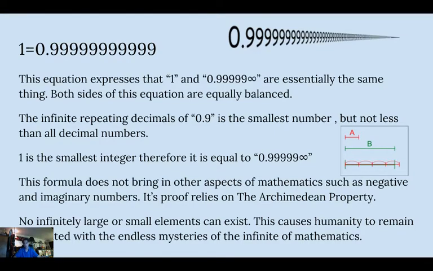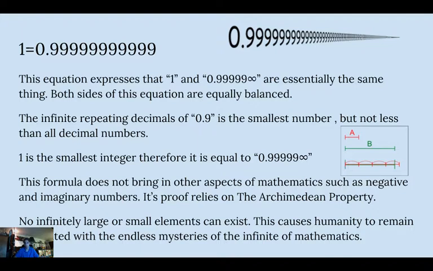This one's really interesting. There's not really an exact founder of this concept, but it brings into question the concept of infinity, and the endless mystery of infinity in mathematics and numbers. So this equation is 1 equals 0.999 repeating to infinity. This equation expresses that 1 and 0.999 to infinity are essentially the same thing. Both sides of this equation are equally balanced.